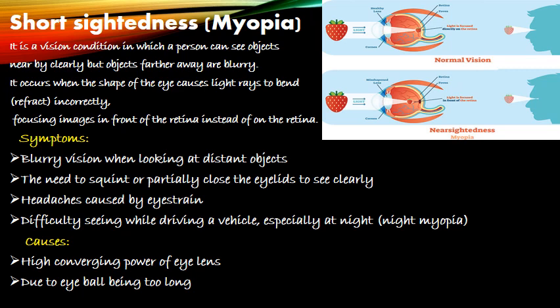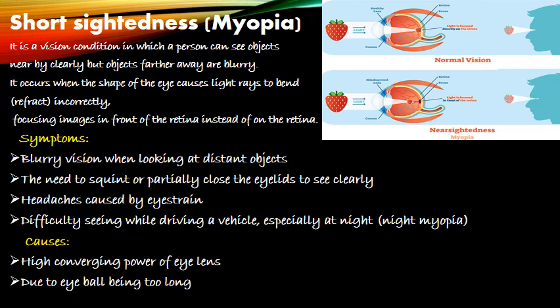Instead of that, the image is formed in front of the retina and hence the eye cannot see it clearly. You can say in this way also: in the eye suffering from myopia, the eyeball is too long, due to which the retina is at a larger distance from the eye lens. This condition also results in the formation of the image of the distant object in front of the retina instead of on the retina.